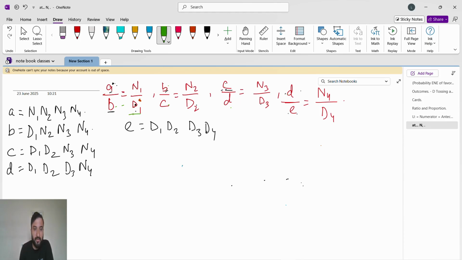So that's B. We are looking for B. B is here, then the second B is here. So B to B, and then the numerator.